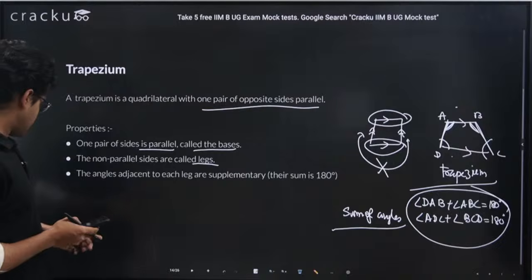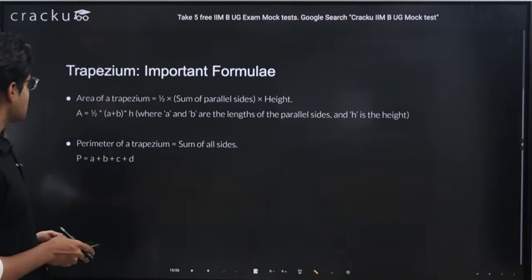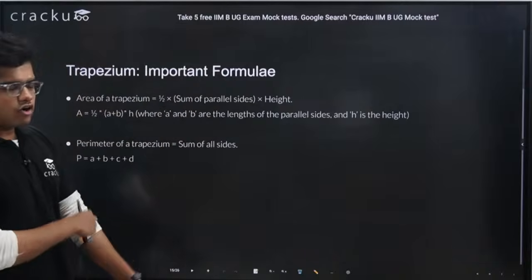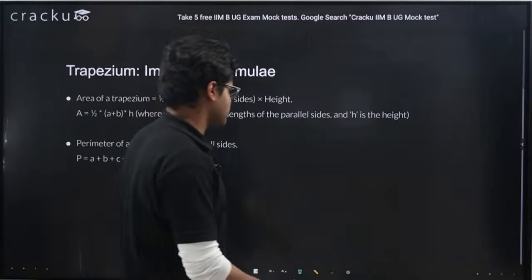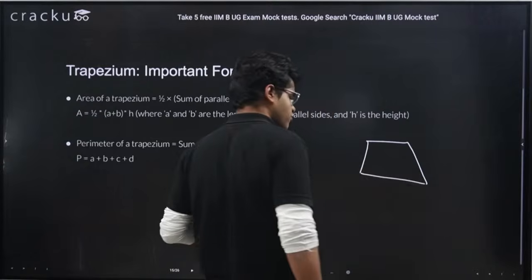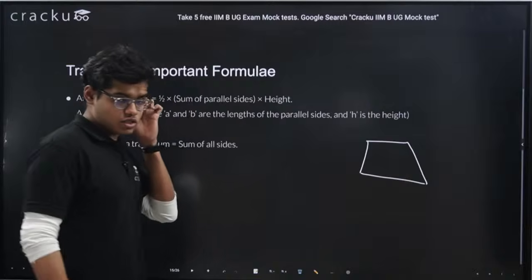Okay, let's move to the next slide. Important trapezium formulas. Now trapezium, what are the important formulas? See, this is our trapezium. Again, we will deal with two things, right? One is we will deal with,